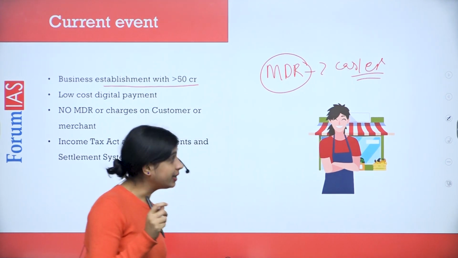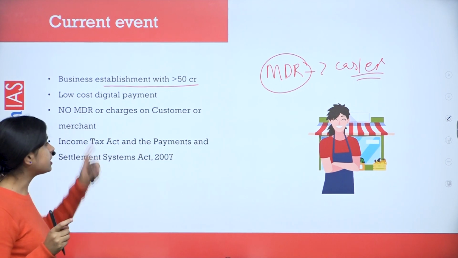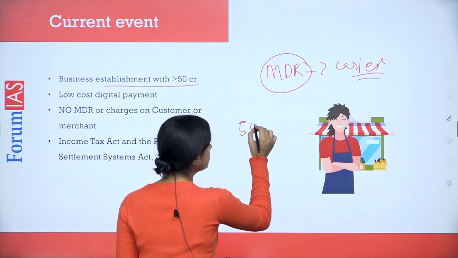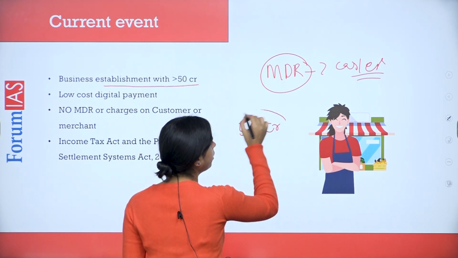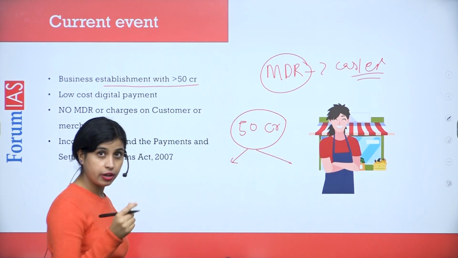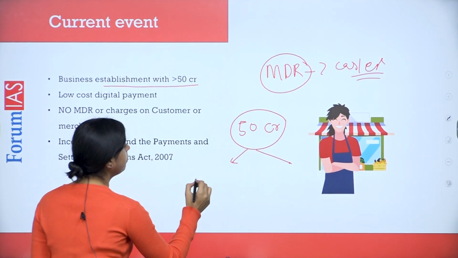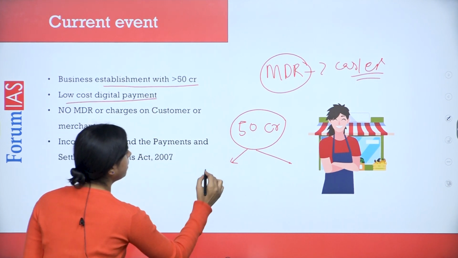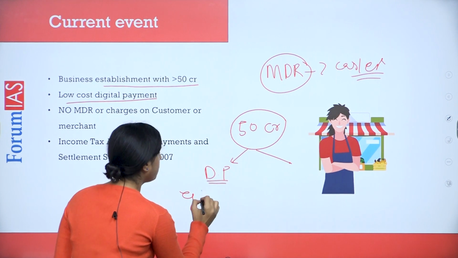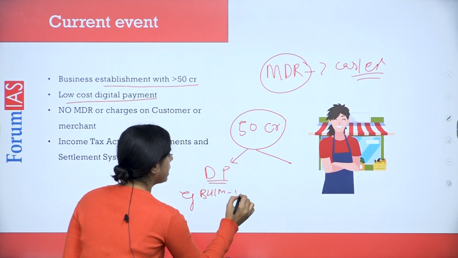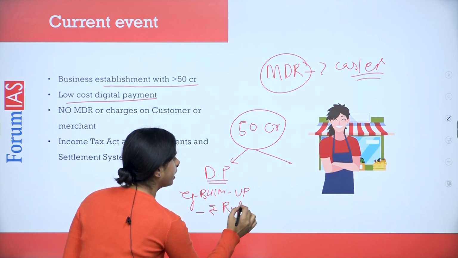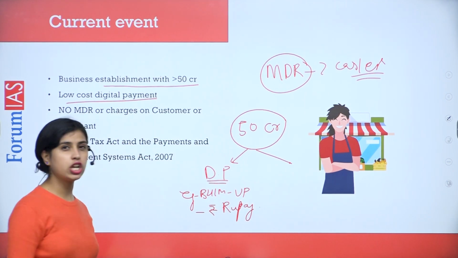Now, what the government did in this case is, it said any business establishment which has an annual turnover of more than 50 crore, they will have two conditions. What are the two conditions? The first condition is, they will promote low-cost digital payment methods. Example, BHIM UPI. Example, Aadhaar-enabled payment system. Example, RuPay card. These are low-cost digital payment systems.